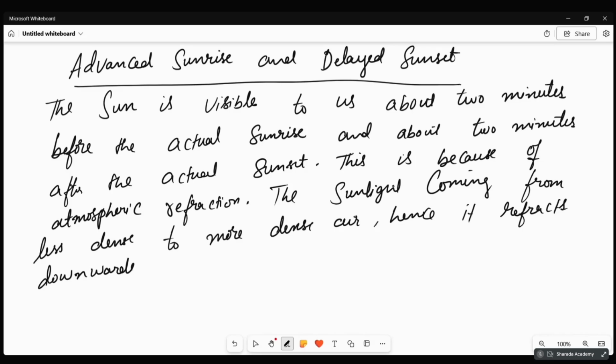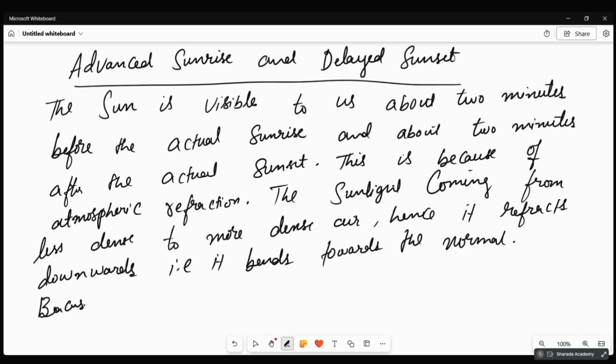That is, it bends towards the normal. So because of this, the sun appears to be raised